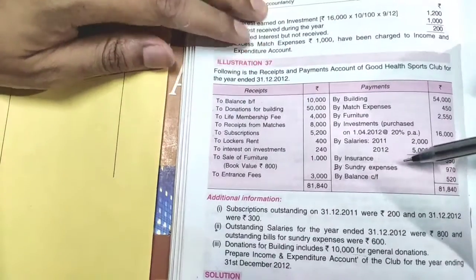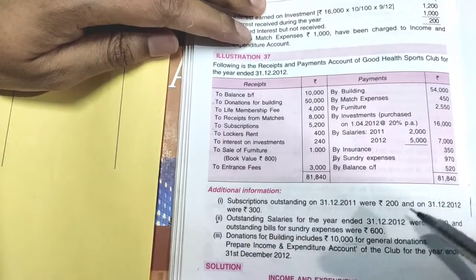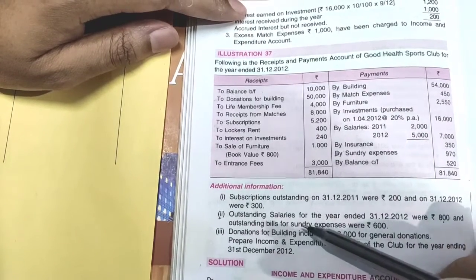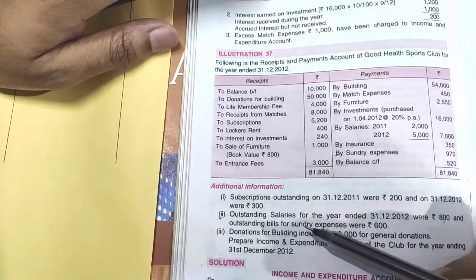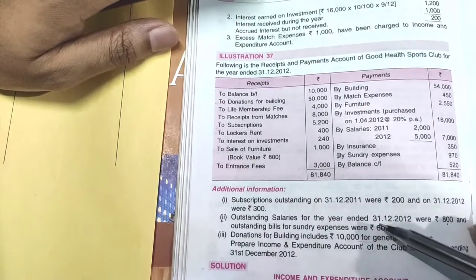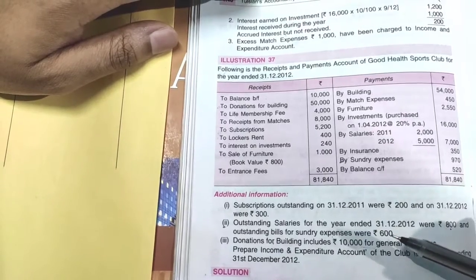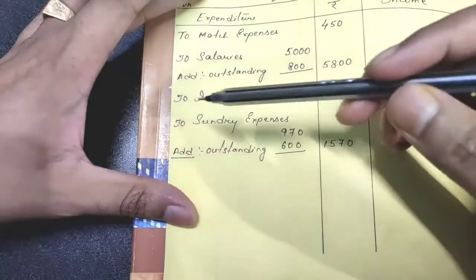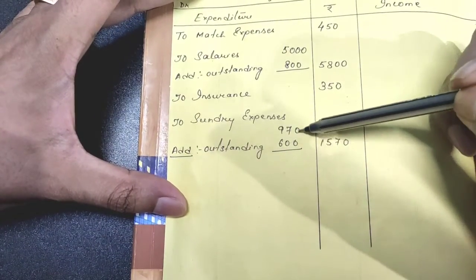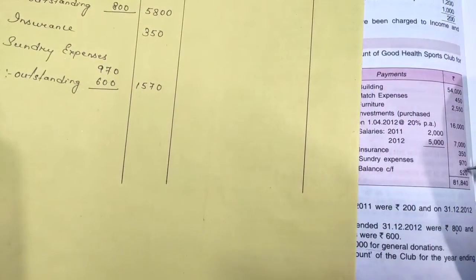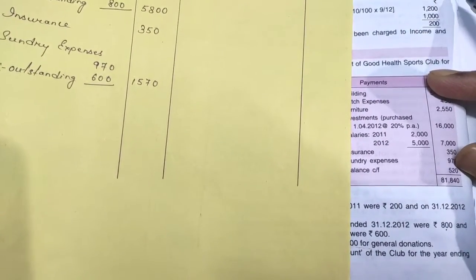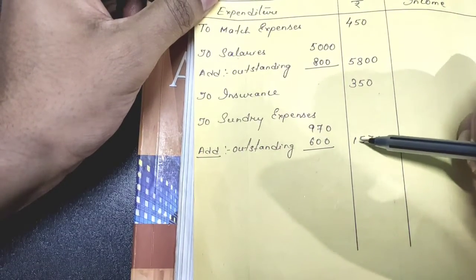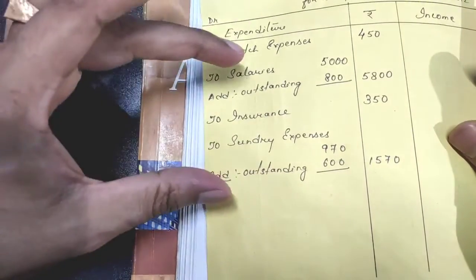Okay, now next one is sundry expenses. Sundry expense is given here as 970, but dear students, there is an adjustment for sundry expense also. They have clearly mentioned the outstanding bill for sundry expenses. That means outstanding expense is there, so outstanding will be added because it is for the end of the year. Take a look at what I wrote here. To sundry expenses, I wrote the amount 970 directly from the question, and then we have added the outstanding, add outstanding 600. So if you add these two, you will get 1570. In that way, the expenditure side is over.